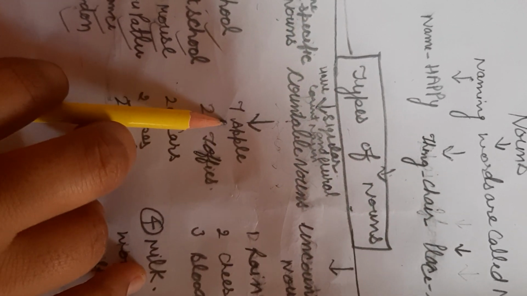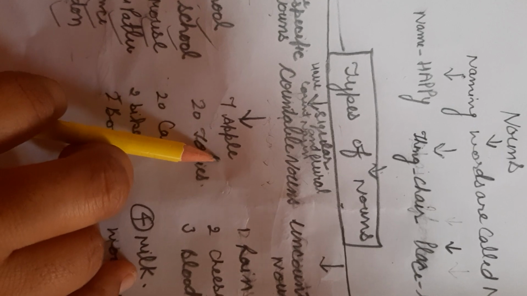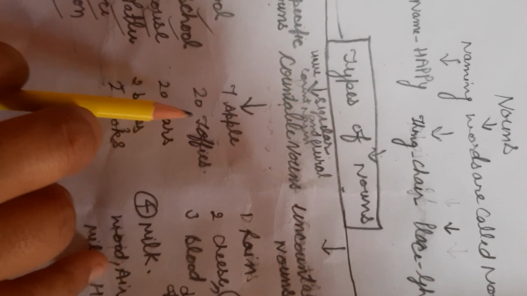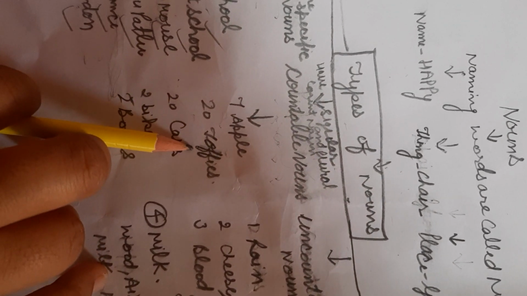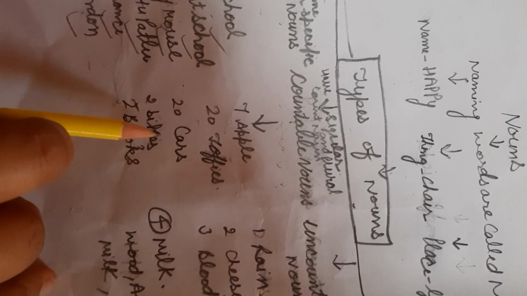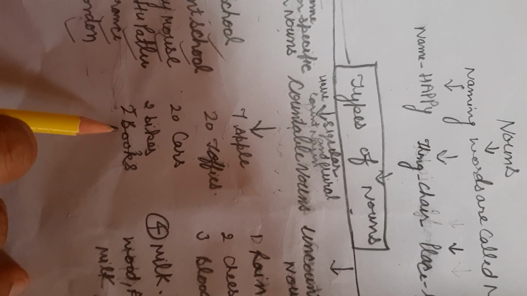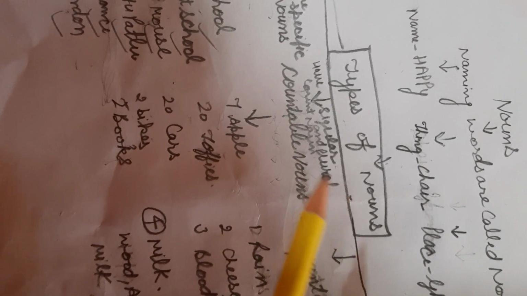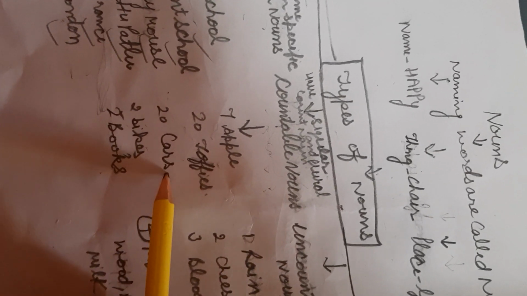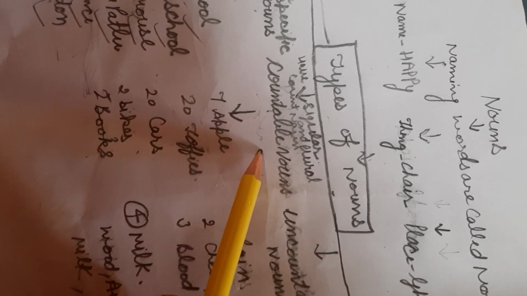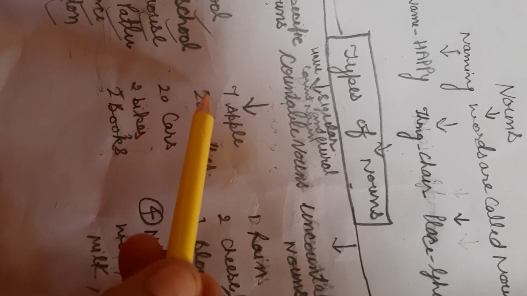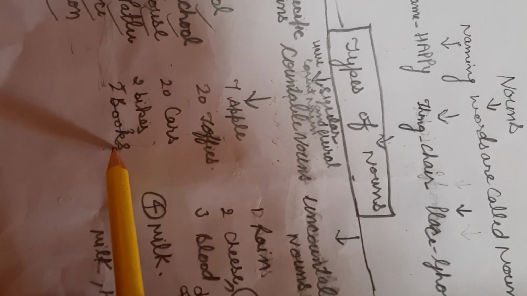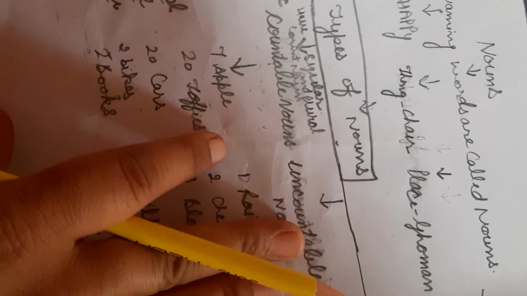Like if we speak about 7 apples, we can count it. 20 toffees, 20 cars, 2 bikes, 2 books, 2 pens, 2 pencils, so these are countable, we can count them. These are the examples of countable nouns.